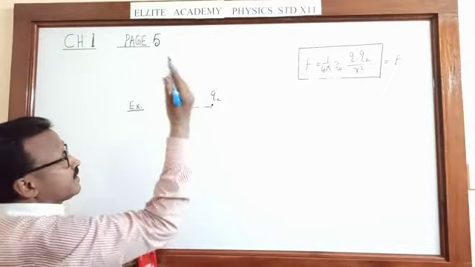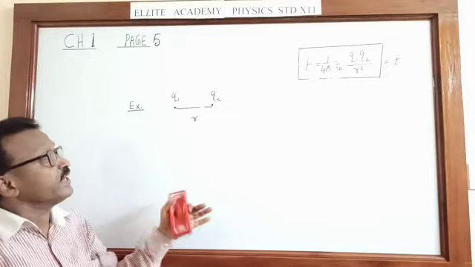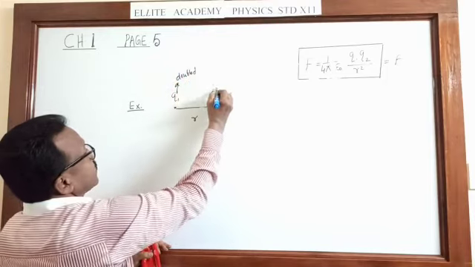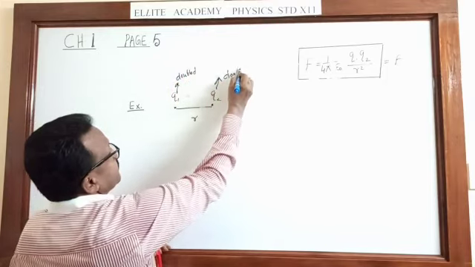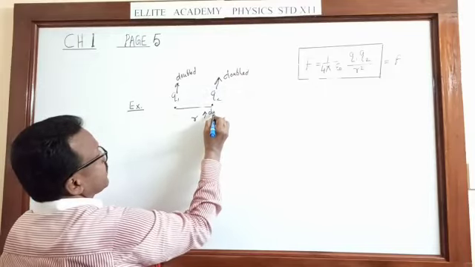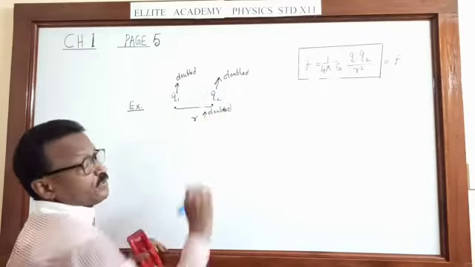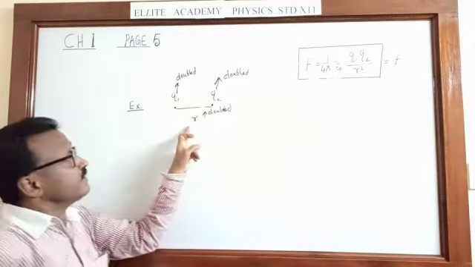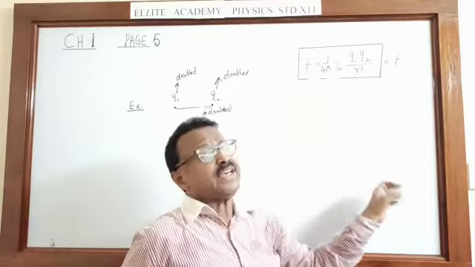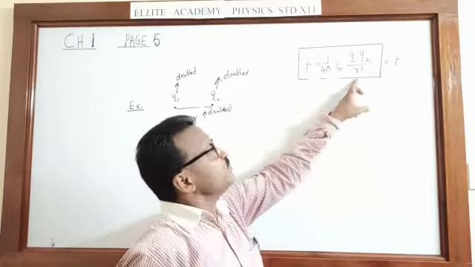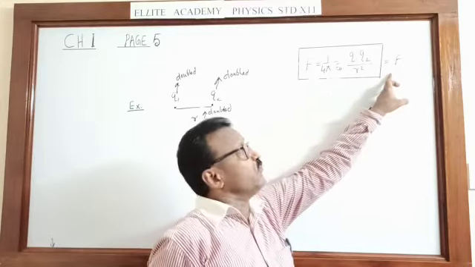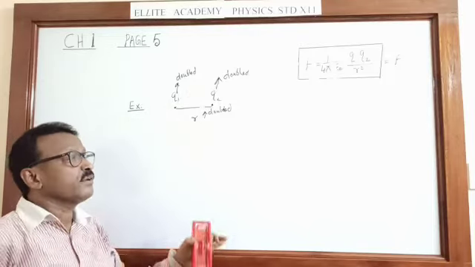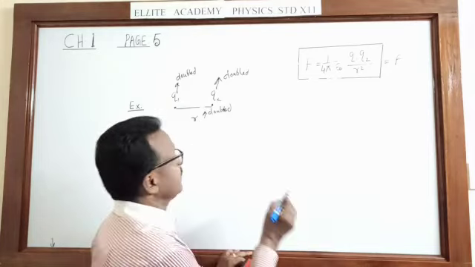Suppose the charges are double and distance also is double. Can we get the answer? Q1, Q2 become doubled, and R also becomes doubled. Can we find the force? Repeat, the question is, two charges are separated by a distance R. The force between them, we assume it is air only, is going to be F. What is the force when the charges are double and distance is double? Can we work out? Our answer will be the same. Same means F only. How is it?